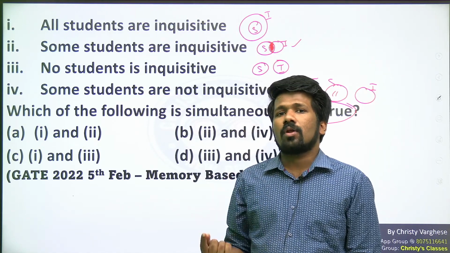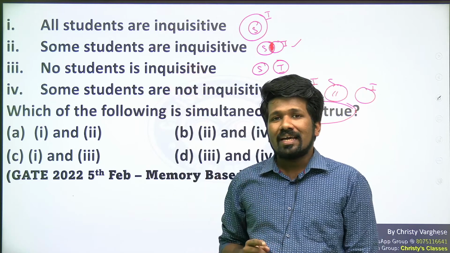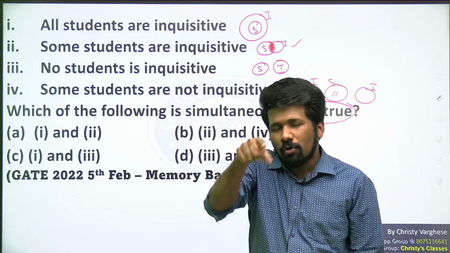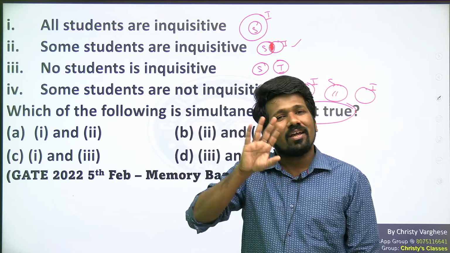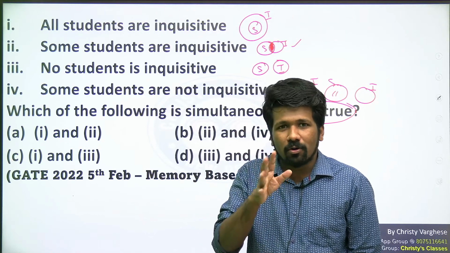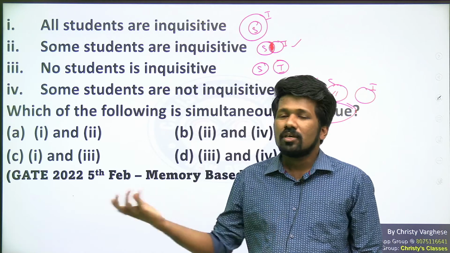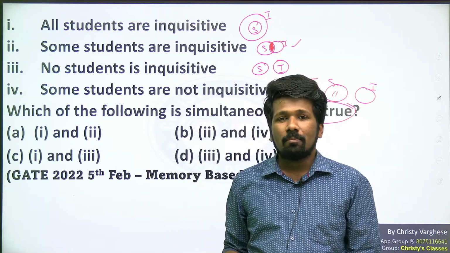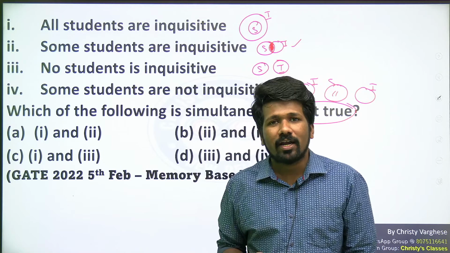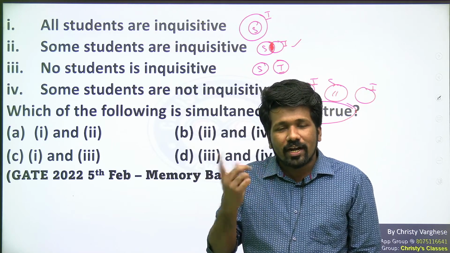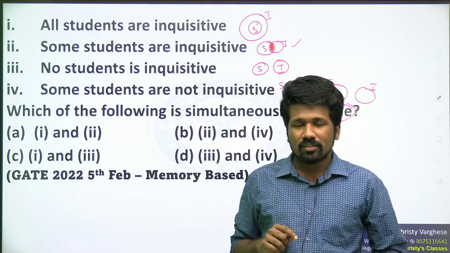Now, after some time, you realize that all of your friends have fever. Still, your statement, some of your friends have fever, is not wrong. What you told is still not a lie. It is still a truth. Because even if all of them have fever, some of them have fever is also correct. That is not contradicting. Are you understanding that point?